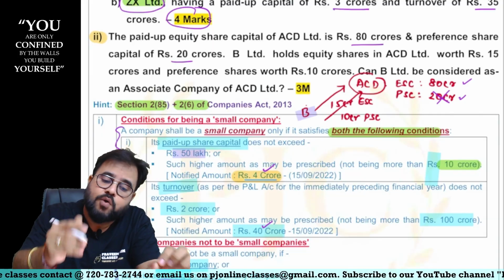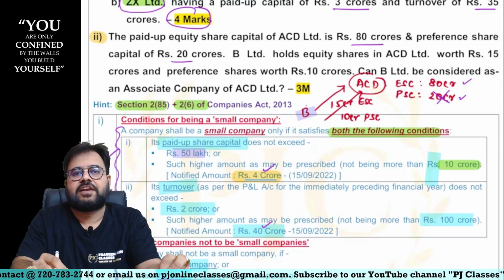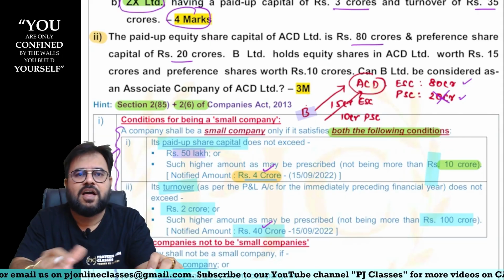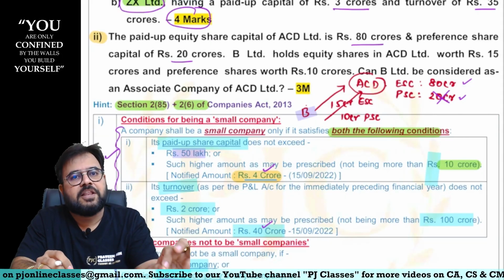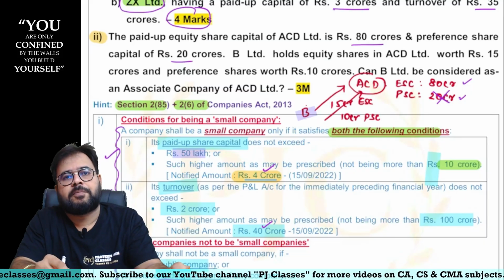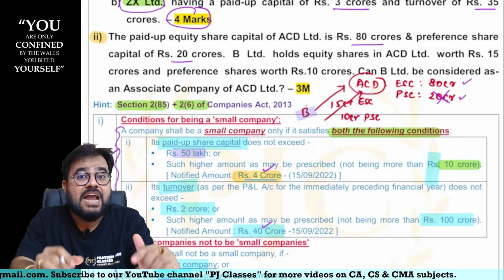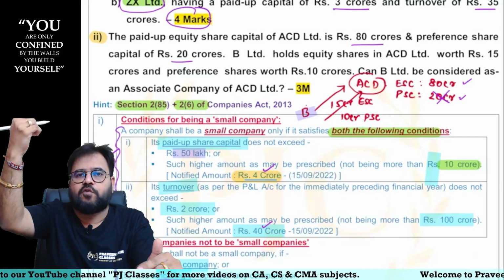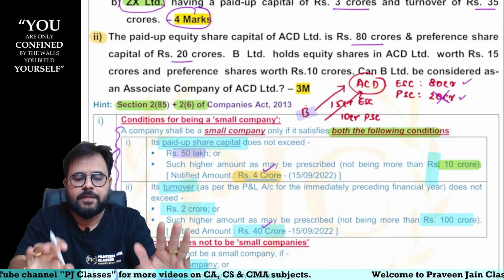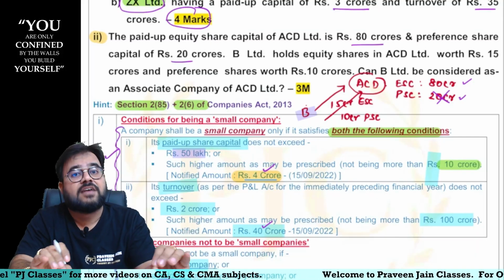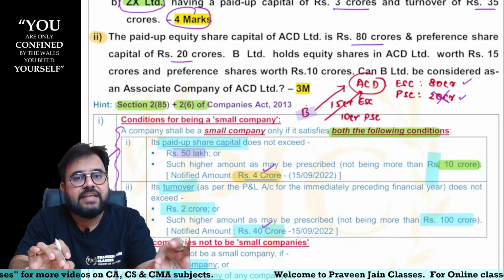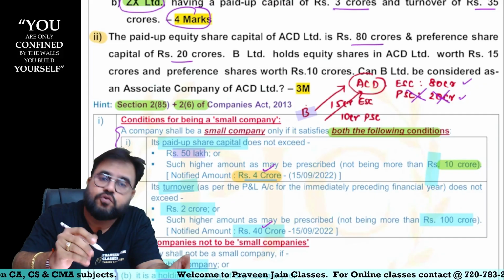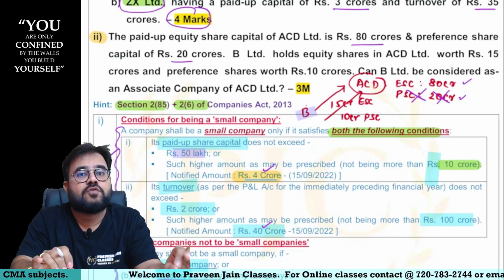Hence, we are going to completely ignore the preference share capital of 20 crores. So there is no question whether preference share capital is convertible or non-convertible. Convertible means they are going to convert in the future, and in future they are going to get voting rights. But let us not bother today, sir. So whether preference share capital is convertible or not is irrelevant for our exam, sir. Hence, we are going to completely exclude preference share capital from the perspective of voting power, sir.